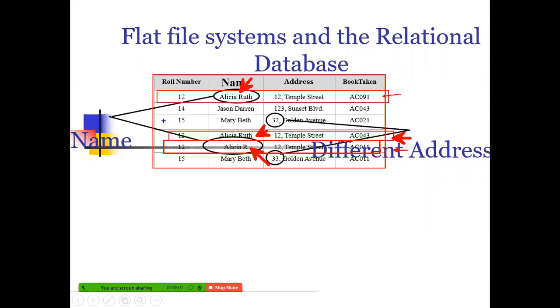Okay, we'll take another scenario here. We have this particular roll number 15, Mary Birth, stays in 12 Golden Avenue, taken this book. Again, the same student, Mary Birth, stays in 32-3 Golden Avenue, taken up. So now here, the address is 32 Golden Avenue, here the address is 33 Golden Avenue. There are two possibilities. One can be a typo error. So 32 has become 23, or 33, it can be a typo error.